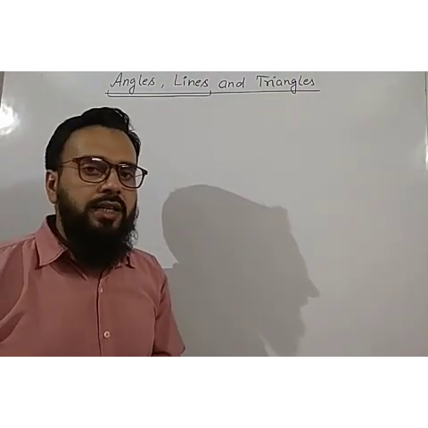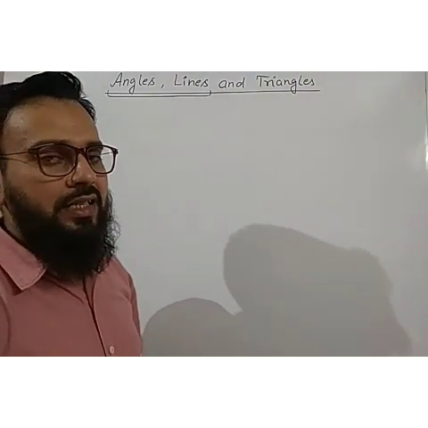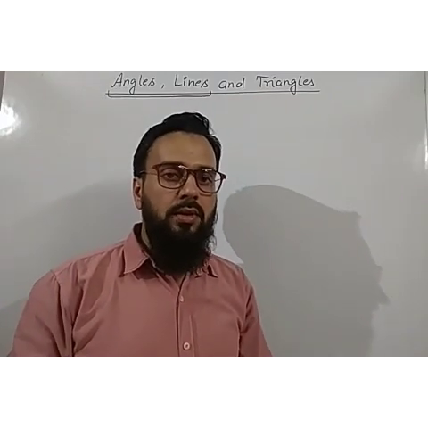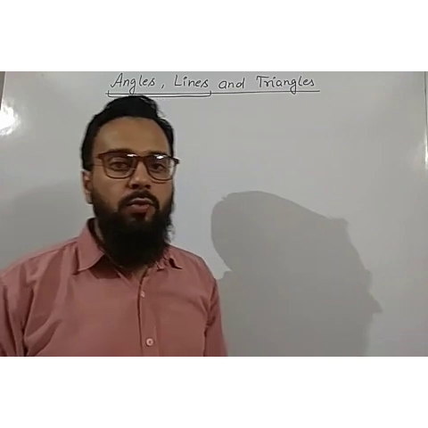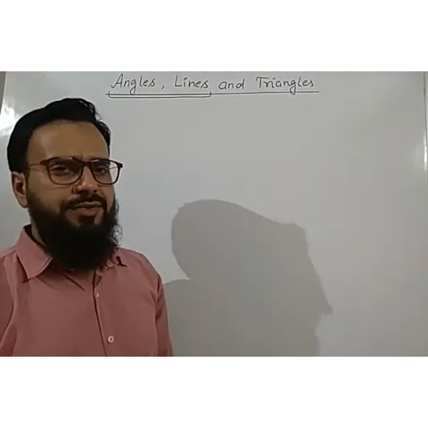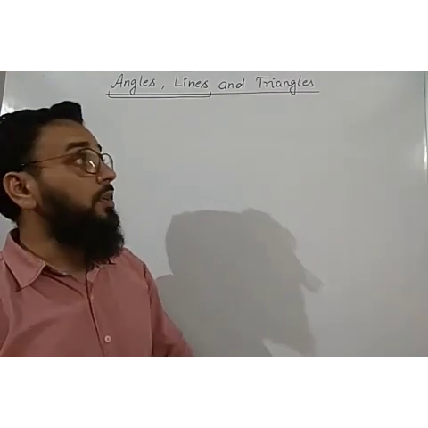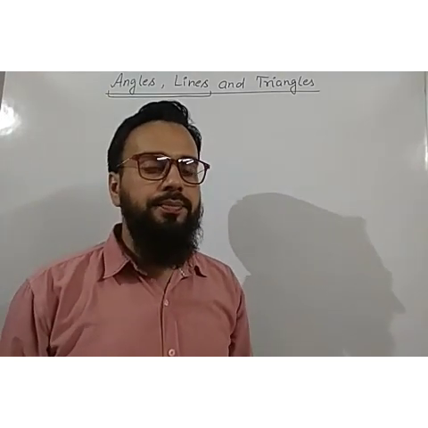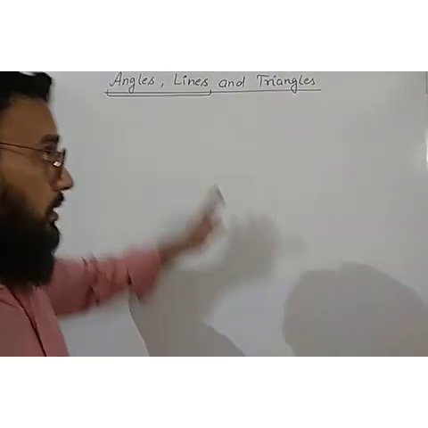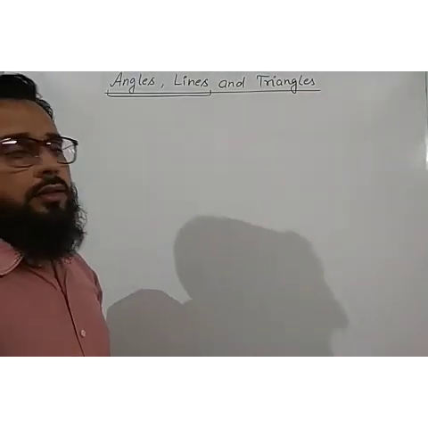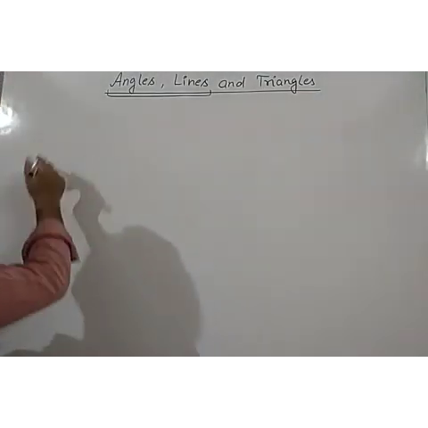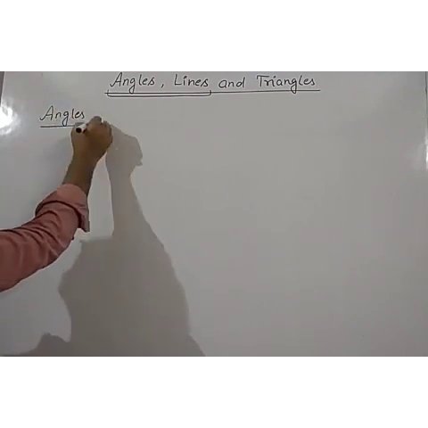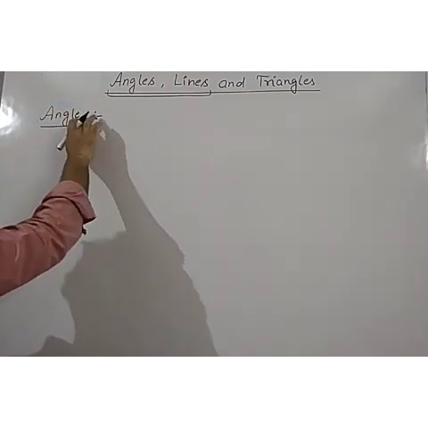You have already studied in your previous classes in class 6, 7th, 8th. You have discussed what is a ray, what is a line, what is a line segment, and different things you have studied. The basics of all the geometry you have studied in your class 8th and class 7th. So now we are going to start from the angles. So what is the first thing? First thing is angles.